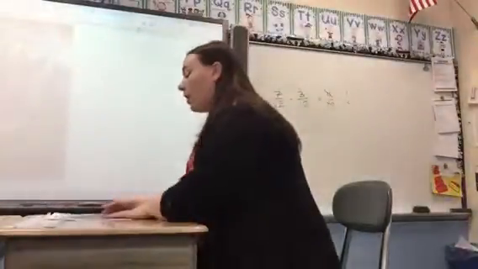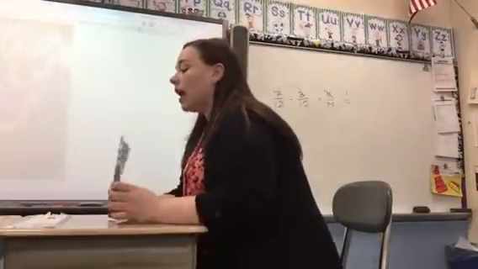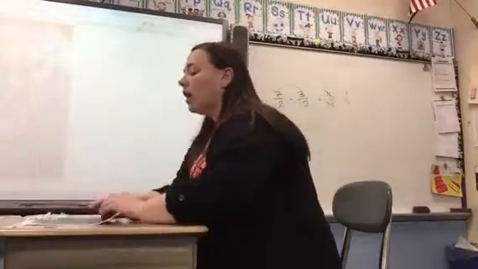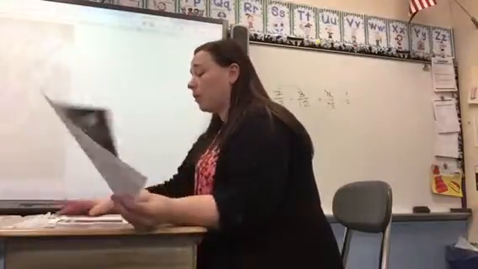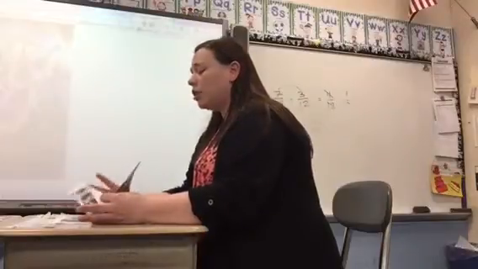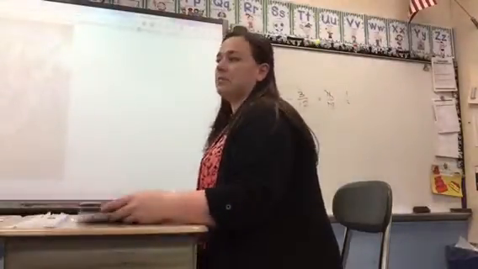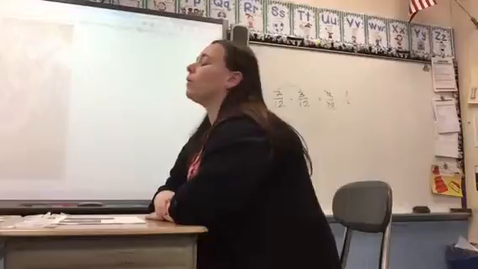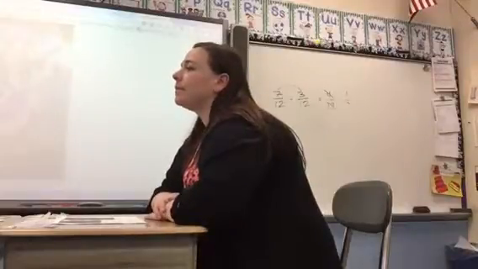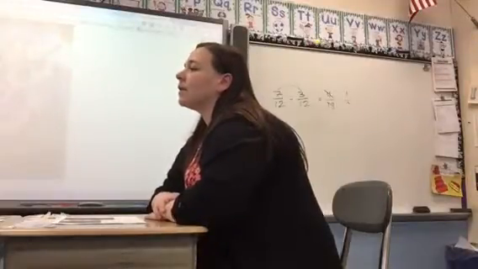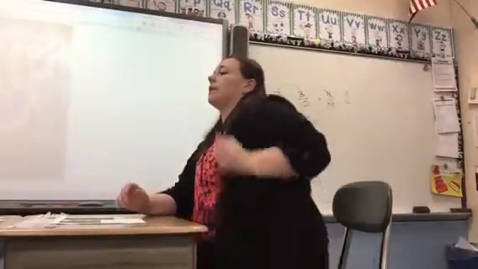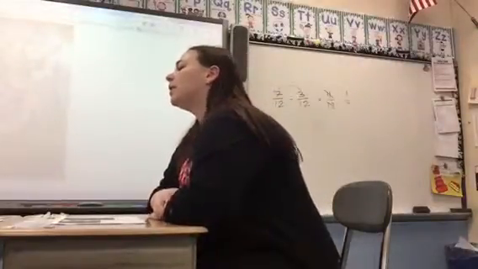All right, so we are going to read the book, How Do Leaves Change Color? And when we read, we want to make sure that we're reading fluently. Did you know what the word fluent means? No. What do you think the word fluent means? Think about how you read. Nice.